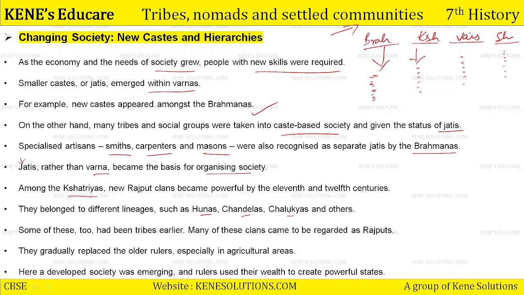Some of these too had been tribes earlier. Some were earlier tribes themselves, and now they were given the status of a Rajput clan. Many of these clans came to be regarded as Rajputs. They gradually replaced the older rulers, especially in agricultural areas, where it was very prominent that a king would come and replace the other one and then rule the area. Various people belonging to the tribe now had the status of being a Rajput.